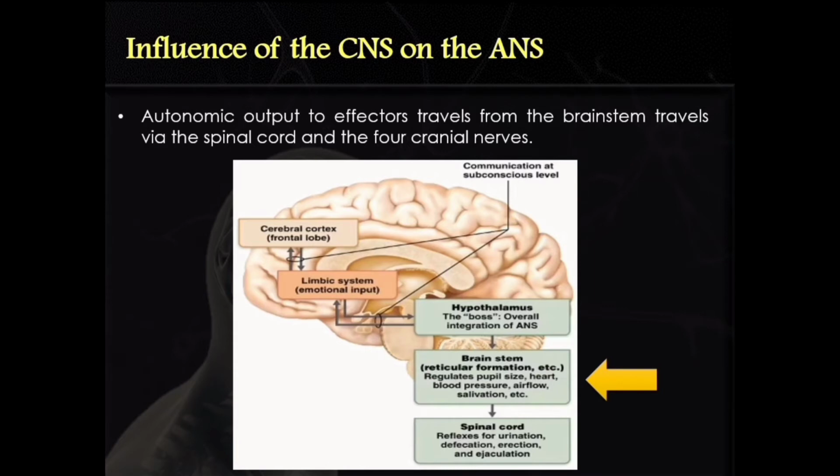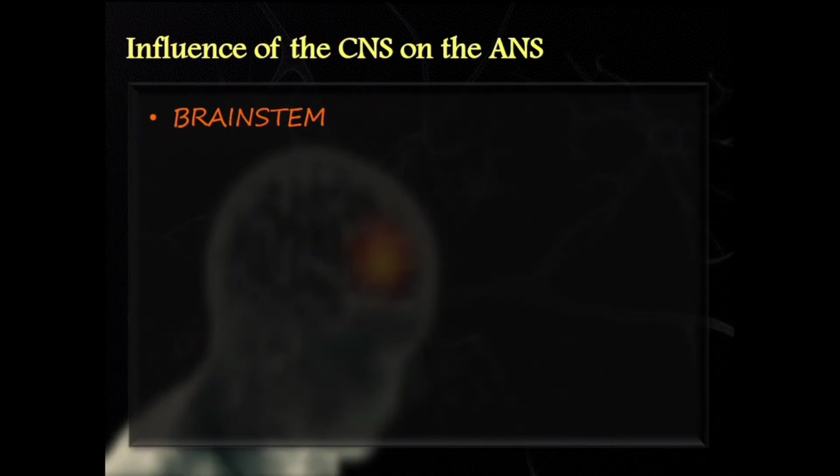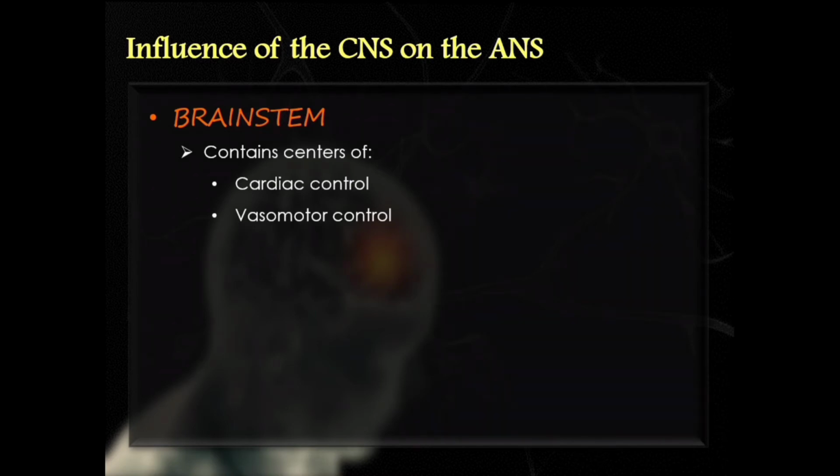Let's go back and look at some of the reflex centers that are found in the brainstem. We call them again the multiple control centers for autonomic nervous system functions in the brainstem. For example, the cardiac center, which controls how fast the heart beats as well as how hard it beats, is found in the brainstem.